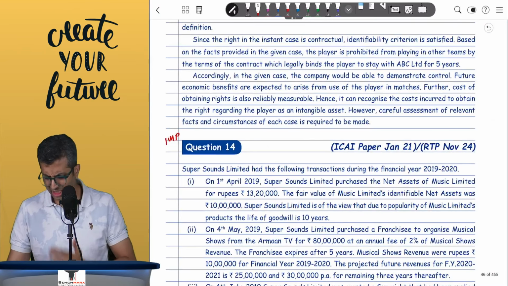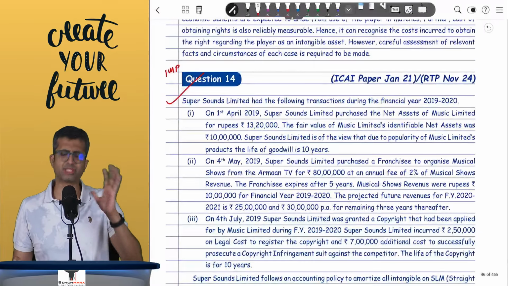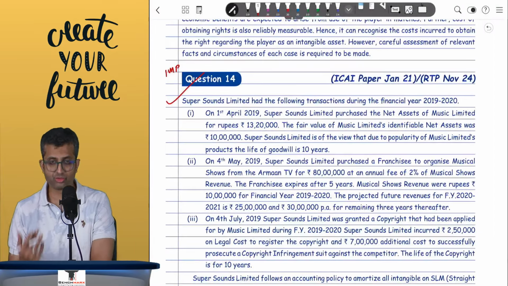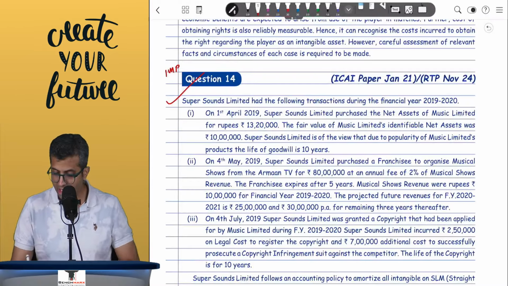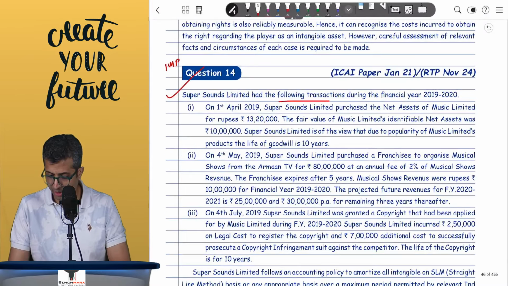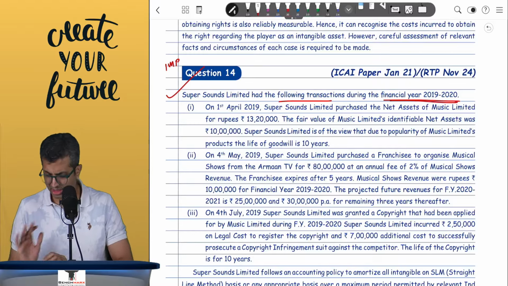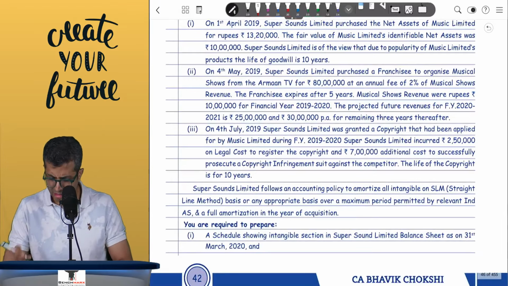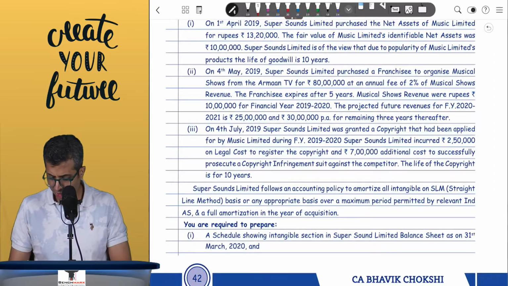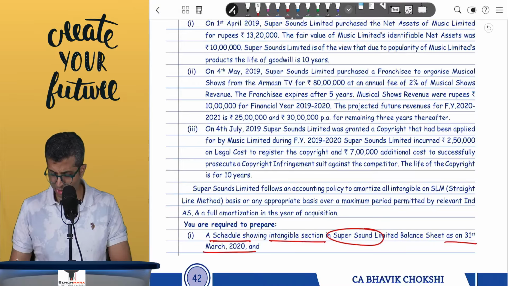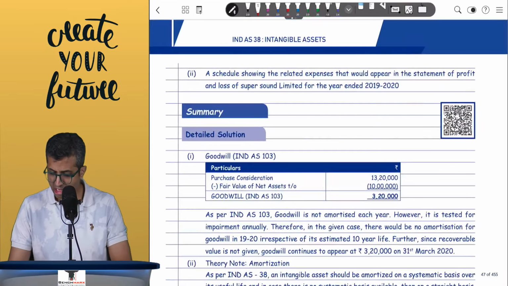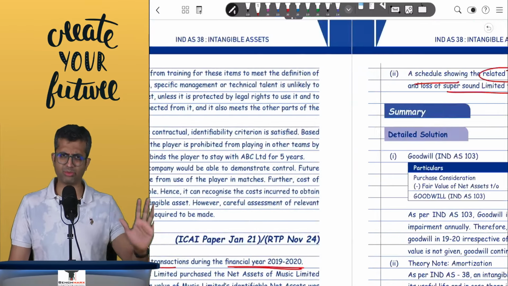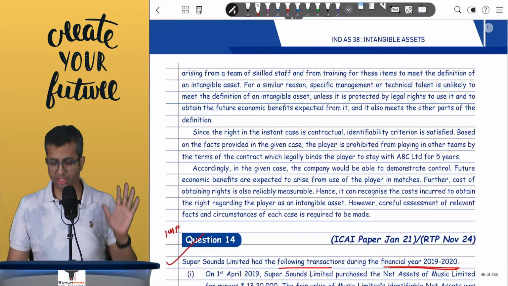Okay, and then I would say question number 14, which is arguably one of the best questions in this chapter. We will quickly try to review that. Now, Super Sounds has the following transactions during the financial year 19-20. Okay, so there are 3 transactions. What are we supposed to do at the end? A schedule showing intangibles in Super Sounds' balance sheet as on 31st March 2020, so whatever are the intangibles, and a schedule showing the related expenses that would appear in the P&L of Super Sounds for the year ended 19-20. So in the balance sheet whatever are the intangibles, and whatever are the expenses.